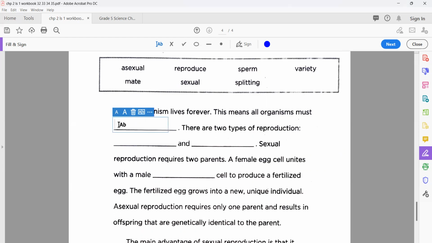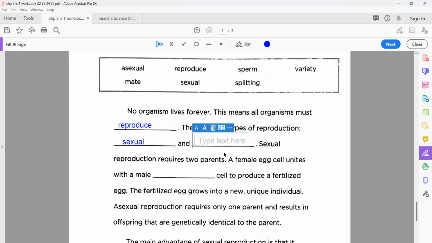So what do they do? They reproduce. Now there are two types of reproduction, very easy, you know very well. If two parents are involved, we call this sexual reproduction, and if by means of only a single parent, what do we call this?